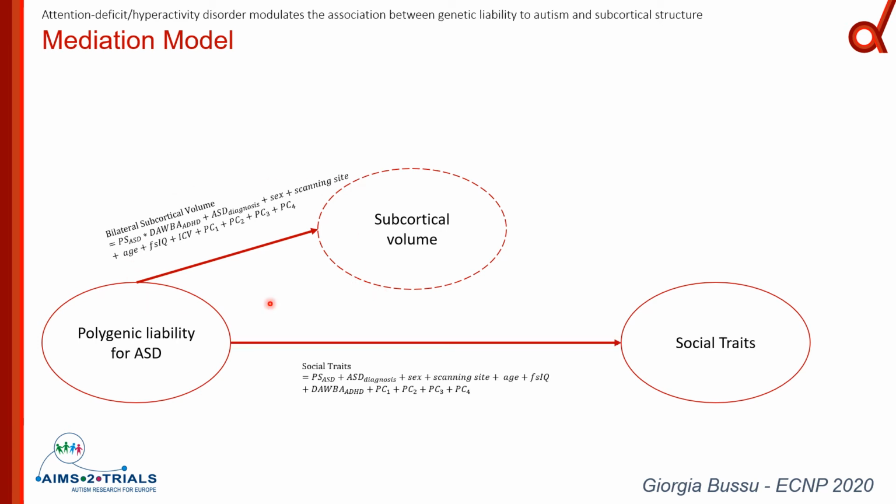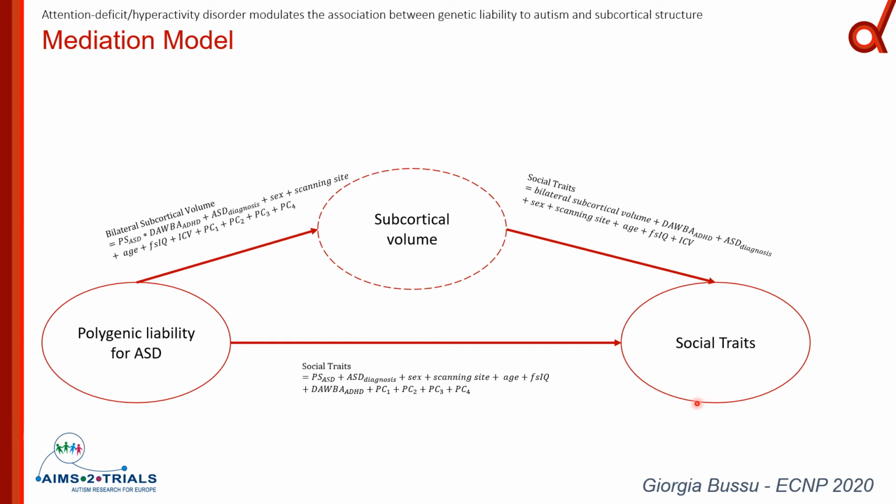So the first regression I showed you before already, and then we tested the regression model in which the social traits were predicted by the polygenic scores for ASD, including all the different covariates that I showed you before, except for the intracranial volume, because of course in this case we're not taking into account the brain phenotype. And then we also tested this other regression model in which the social traits are predicted by subcortical volume, because if there has to be a mediation of subcortical volume on the effect of polygenic scores for ASD on social traits, then the subcortical volume has to predict social traits.